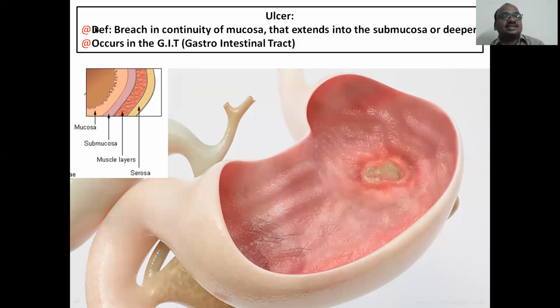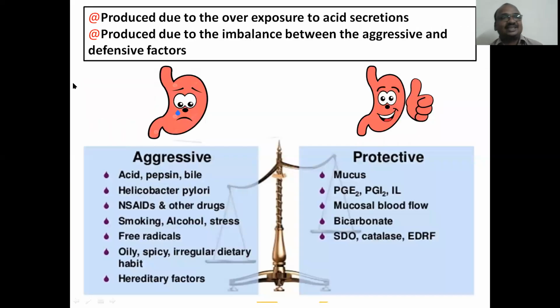Ulcers occur in the GIT, the gastrointestinal tract. A very important slide. The entire concept follows if you know this. These are the aggressive factors: acid, pepsin, bile juice, and H. pylori, Helicobacter pylori, which increases the acidity.